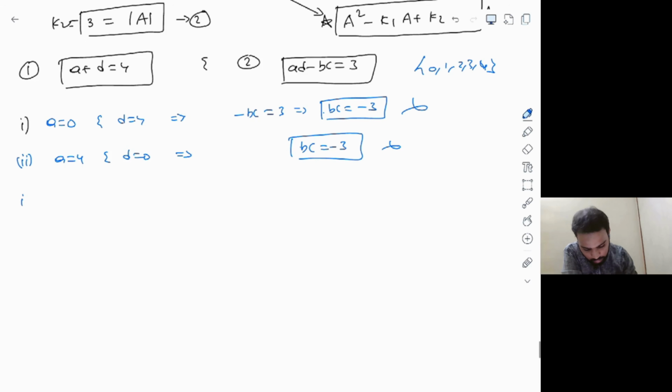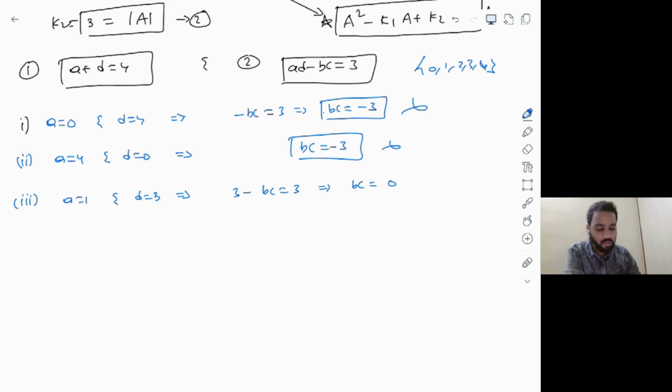And let's take the other case here, case number 3, that is A is equal to 1 and D is equal to 3. So let's check what happens with the second equation now. If A is 1 and D is 3, this equation 2 becomes 3 minus BC is equal to 3. This implies B into C is equal to 0.